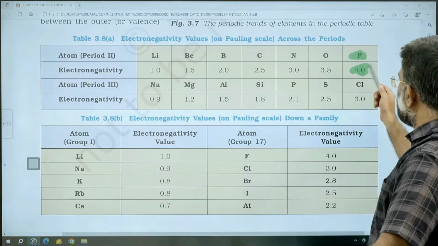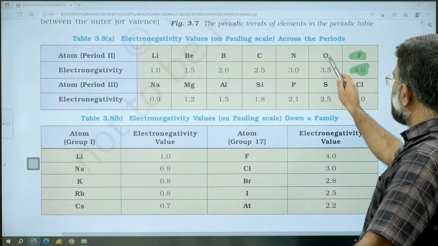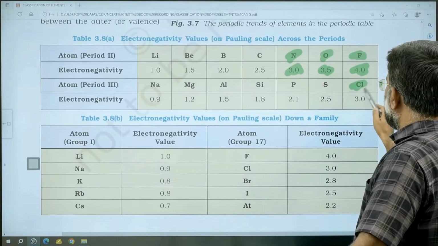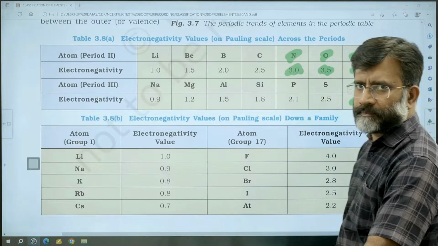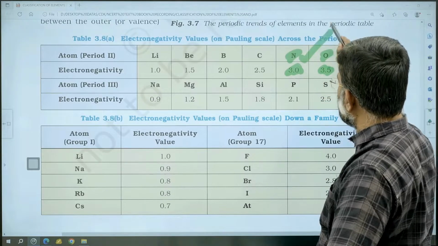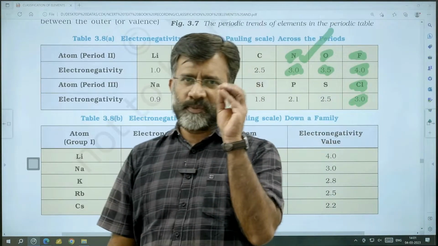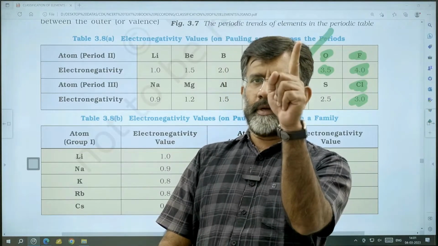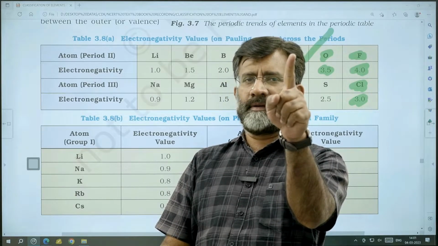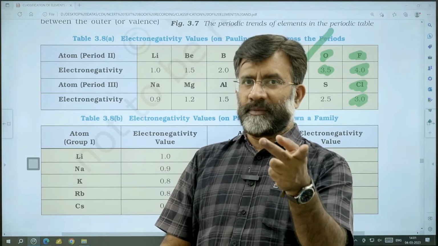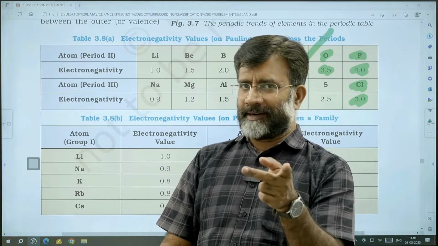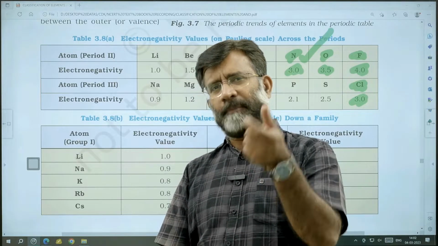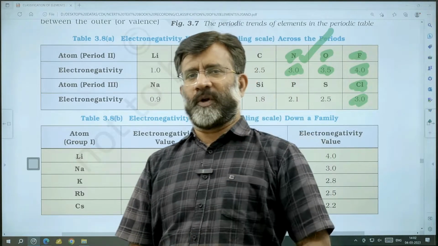So fluorine, the most electronegative. The second most is oxygen. The third most is almost equal, nitrogen and chlorine. But the effect is greater for nitrogen because of smaller size. Chlorine is larger in size. So most electronegative, super halogen, fluorine. Second most, oxygen. Third, nitrogen and chlorine, but the effect is an upper hand for nitrogen due to small size.